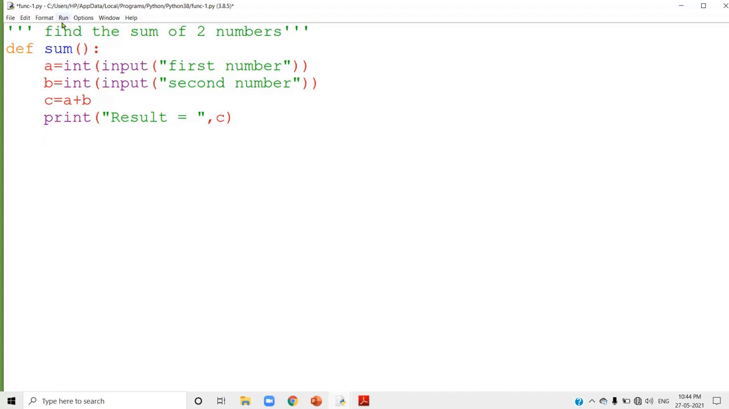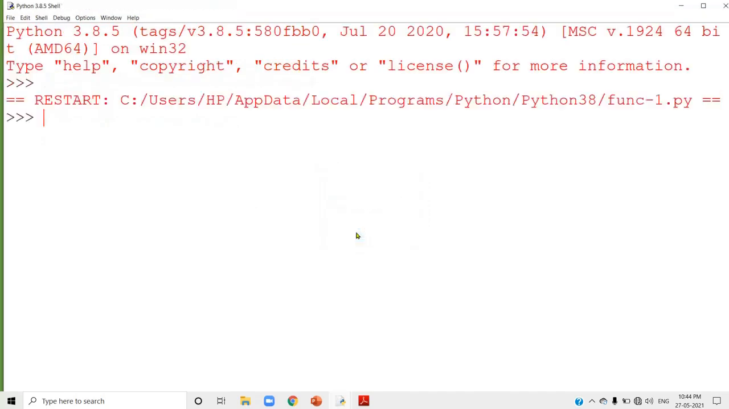So when you run this program, you can see there is no output, because only the function definition is there in the program. I didn't call the function. Only when you call the function, you will get the output. Now I can call the same function here in the shell mode.